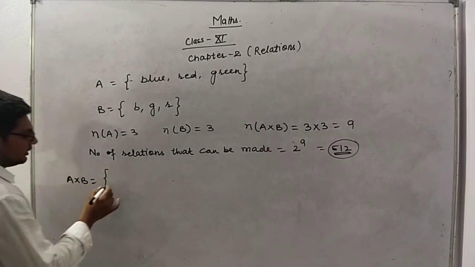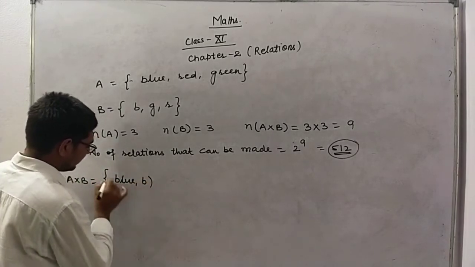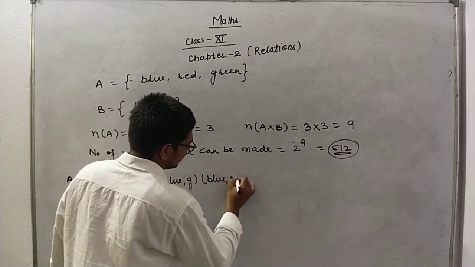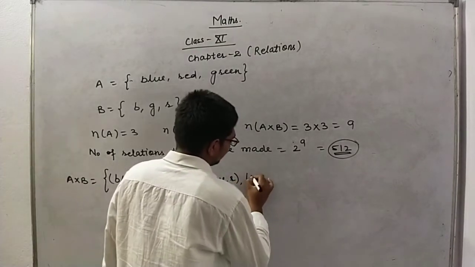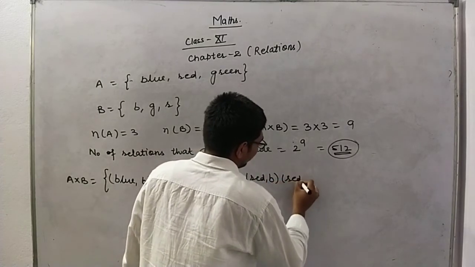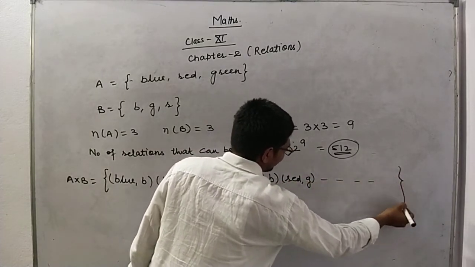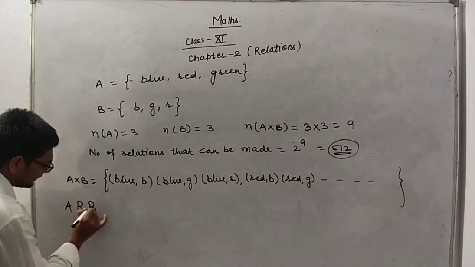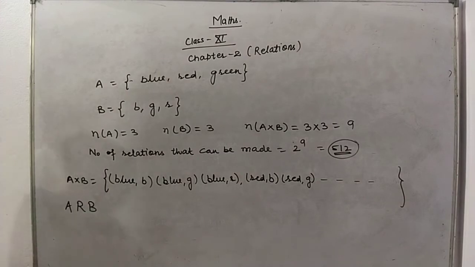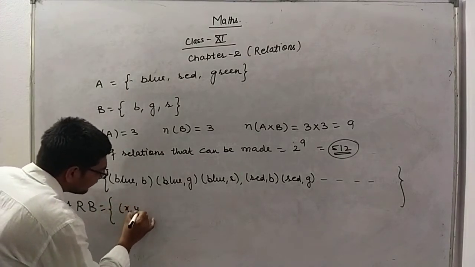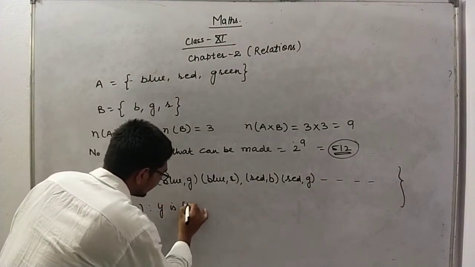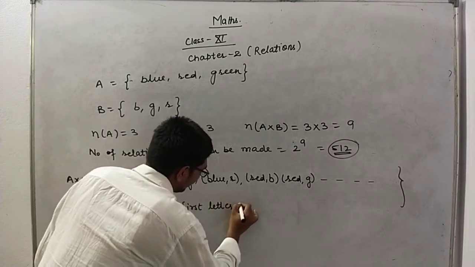Like the elements of A cross B, I'm just giving you an example. A cross B will be blue with B, blue with G, blue with R, and now red with B, red with G, and so on, up to total 9 elements in A cross B. But suppose I define a relation from A to B like this: xRy is (x, y) such that y is the first letter in x.